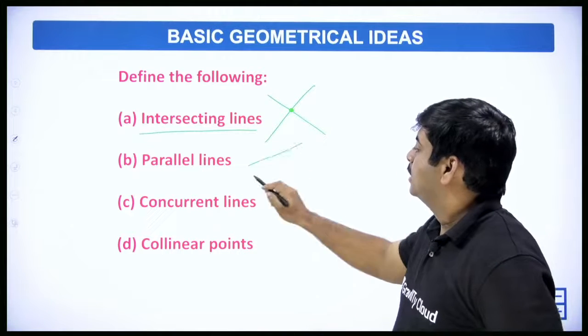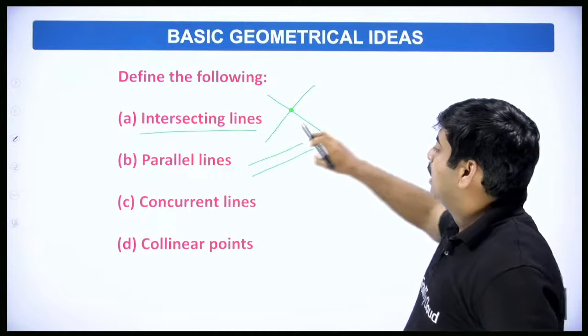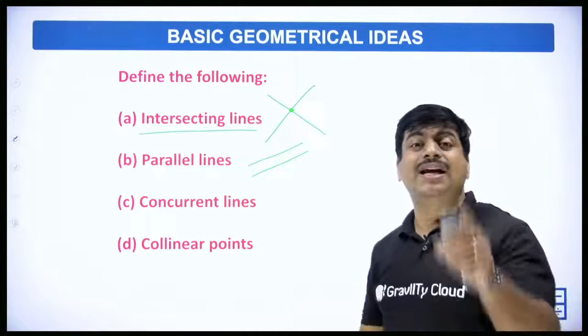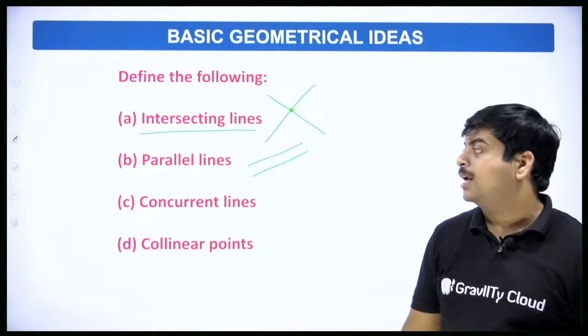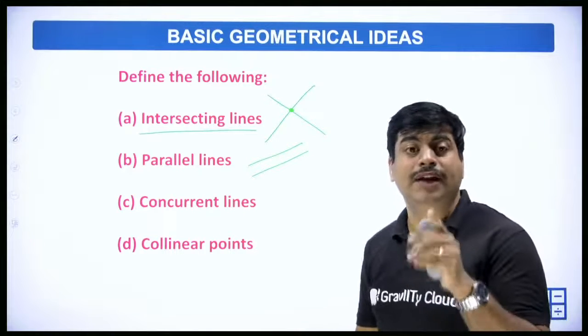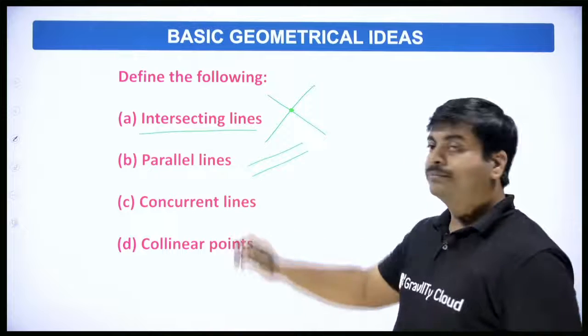Parallel lines: this one line and this one line, which are moving in this path, will never meet. Parallel lines will never meet. Such types of lines are called parallel. The lines which never meet are called parallel lines.